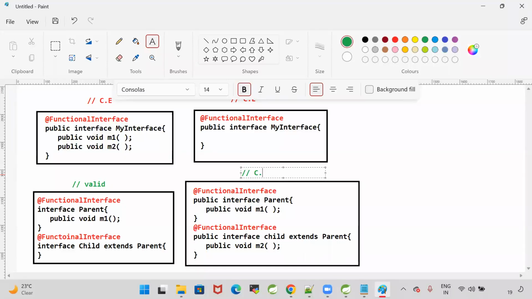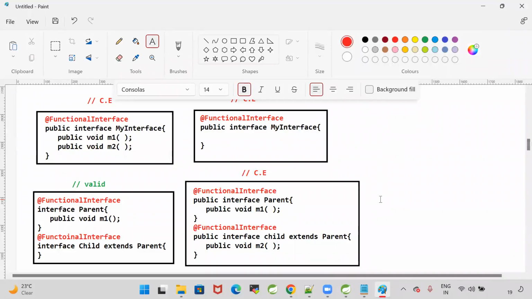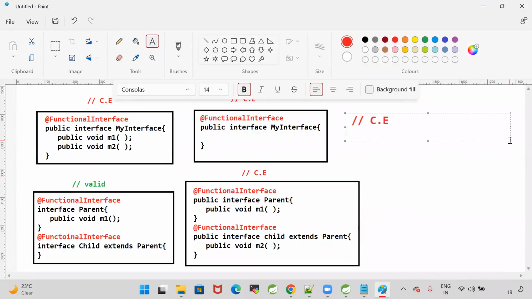Third scenario is valid because child is getting the properties from parent. One method came from parent to child. But the fourth scenario is invalid. Child is already having one abstract method, and from parent one abstract method came. That's why it failed. Okay, now let me write one more scenario.